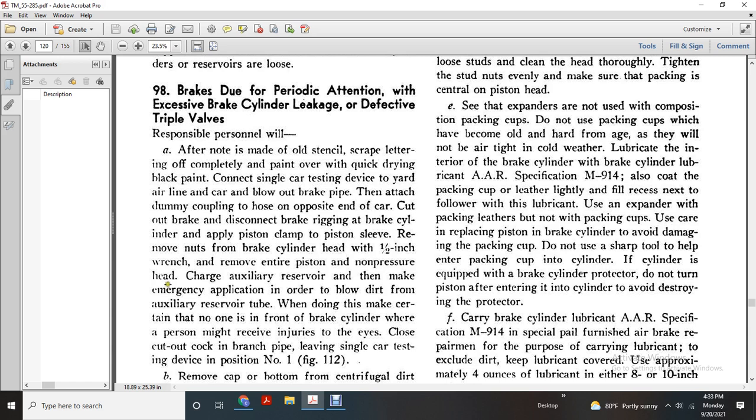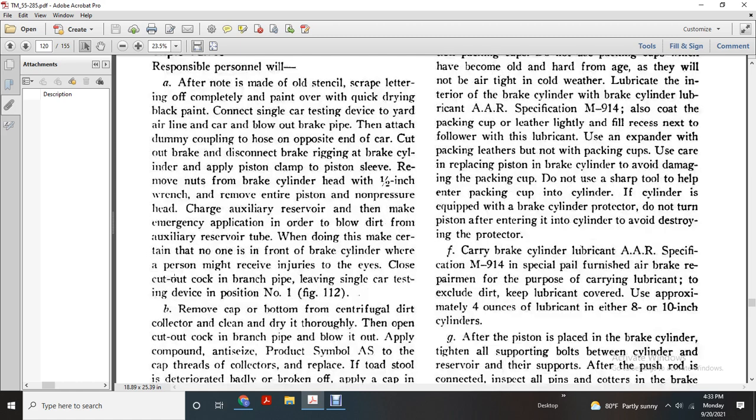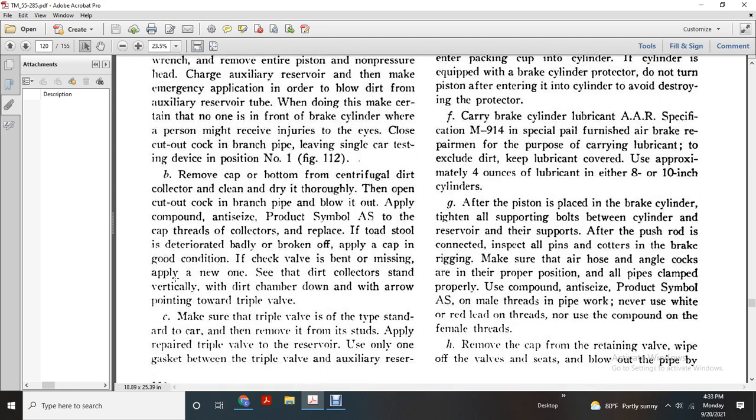But when doing this, make sure that no one is in front of the brake cylinder, where a person might receive an injury. Close the cutout cock with the branch pipe, with a single car type of device in position number 1, figure 112. Remove the cap at the bottom of the dirt collector and clean the dirt throughout. Leave the opening with the cutout cock on the branch pipe, and blow it out.